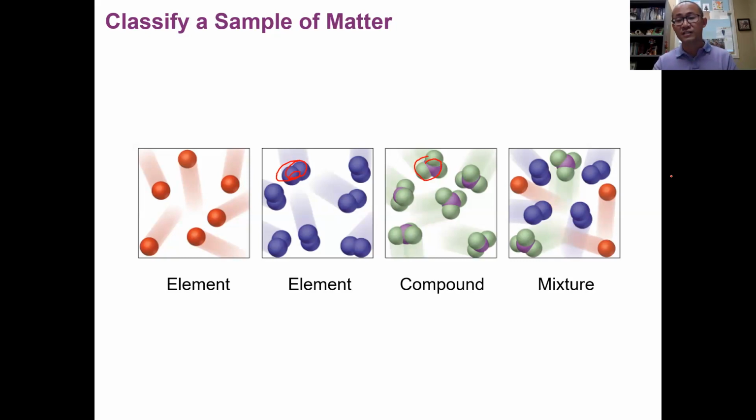Okay, last picture, you can see these substances are mixed together. We have this element, we have that element, we have this compound, they're mixing together. So we know it is a what? It's a mixture. So this is the visualized way of telling you how we understand the concept of pure substance versus mixture, element versus compound.